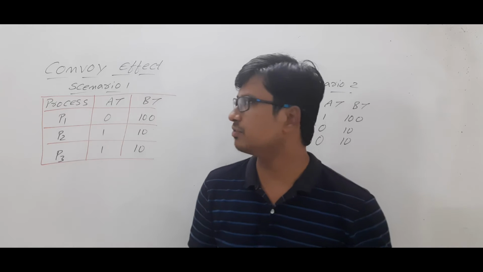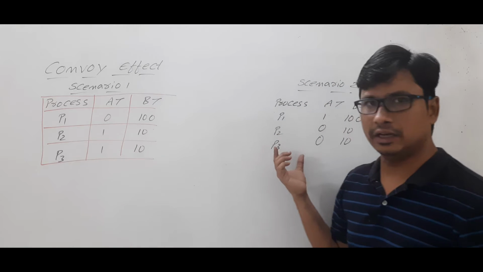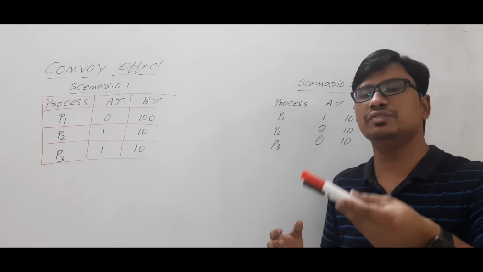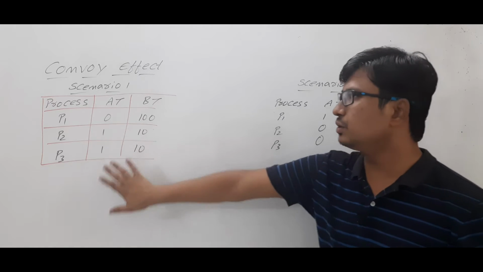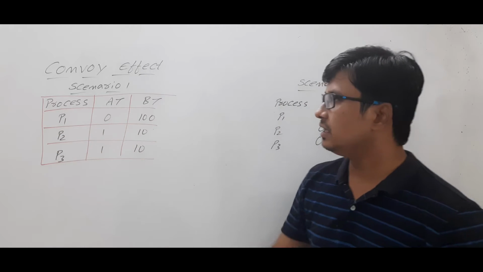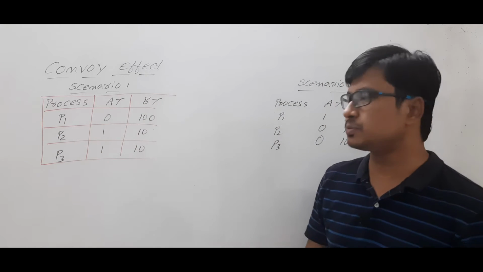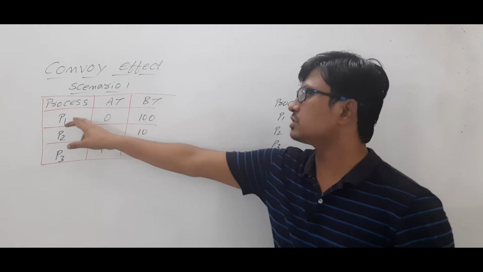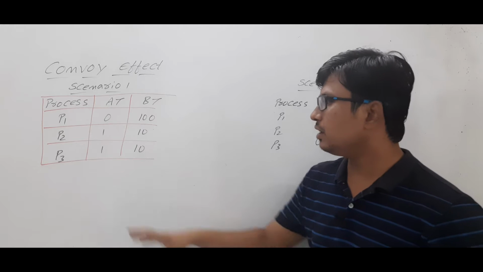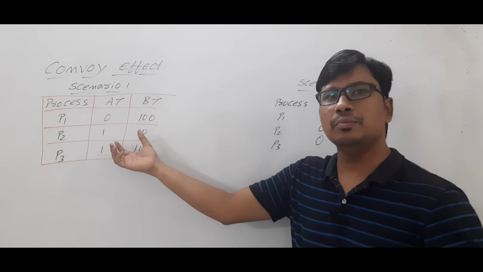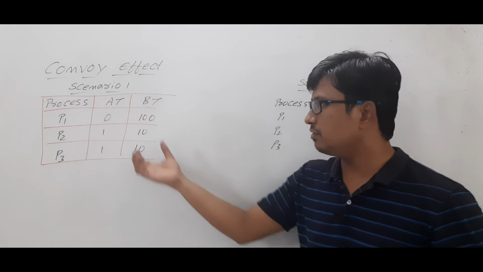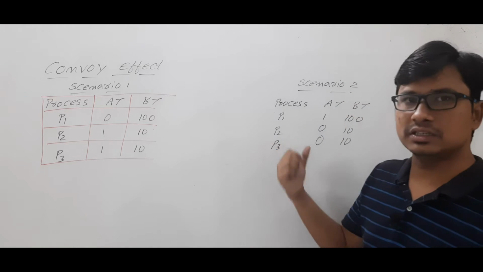To explain the convoy effect, I have considered two scenarios. With these two scenarios, you will understand what the issue is with the first come first serve scheduling algorithm. Look at scenario 1. We have three processes P1, P2, P3. Their arrival time and burst time are provided. The arrival time of process P1 is 0 units and the burst time is 100 units. First, we will compute the completion time, turnaround time and average waiting time for this scenario. Then we will look at scenario 2.